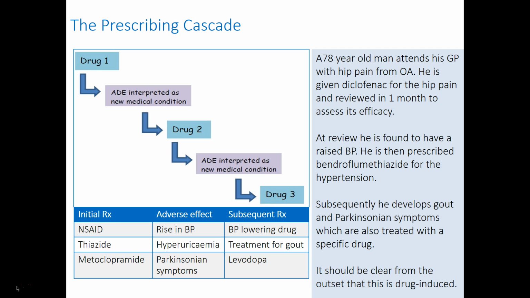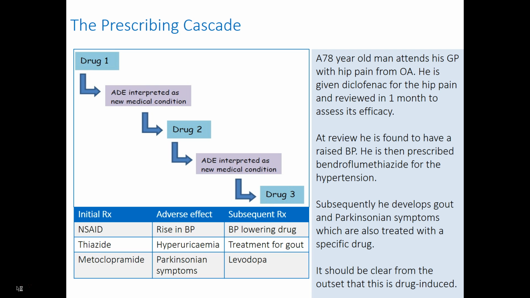Be aware also of the prescribing cascade, which we've covered in another module on medication review, but it's worth going over this again here. Here's an example of a 78-year-old man who attends his GP with hip pain. This is deemed to be due to osteoarthritis, and he is given diclofenac and advised to review in 1 month to assess its efficacy.